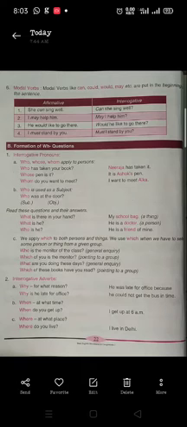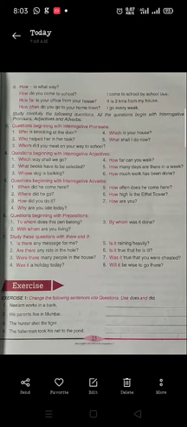See, why means for what reason. Why is he late for the office? Reason is asked. When means at what time, where means at what place. You all know this. We don't need to spend time learning that again.